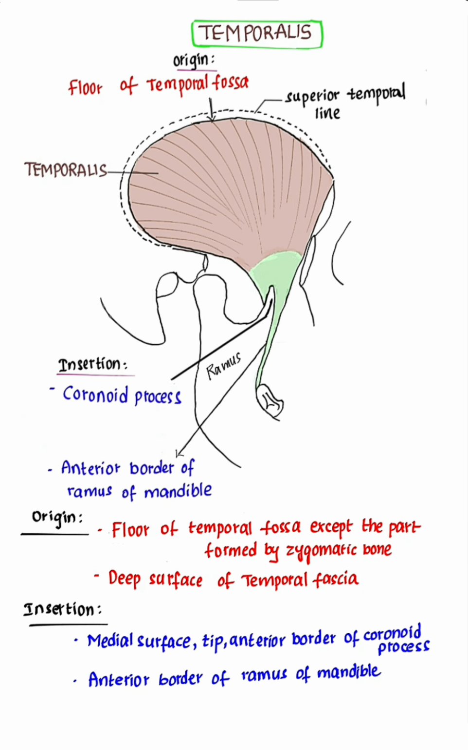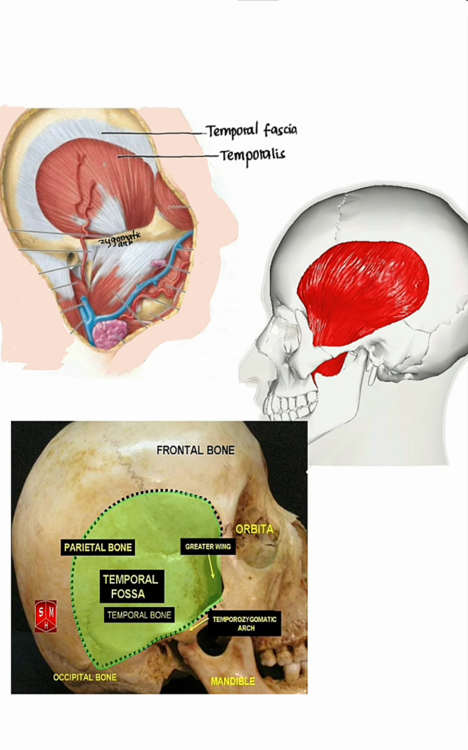Let us now learn about each muscle of mastication in detail. First, let's see about temporalis. Temporalis is a fan-shaped muscle. It is situated in the temporal fossa and is covered by temporal fascia.